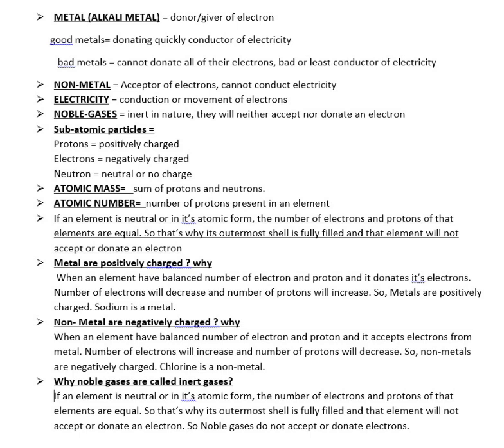A good metal should be a donor of electrons. The more easily it donates electrons, the more excellent a conductor of electricity it would be, and we can say that this is known as a good metal.